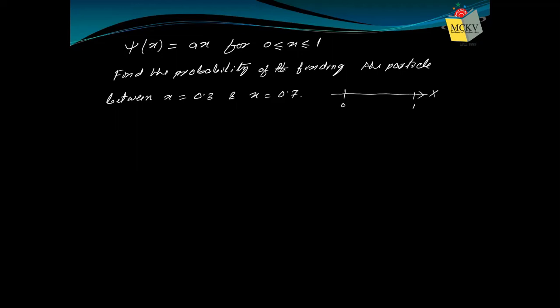In other words, psi(x) equals 0 elsewhere. That means in any region outside 0 to 1, psi(x) is 0, so the particle cannot be found there. The particle must be found between 0 and 1.